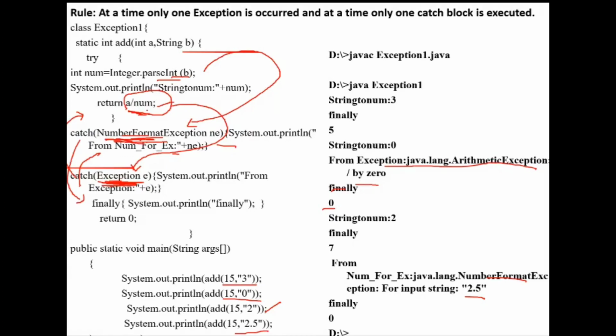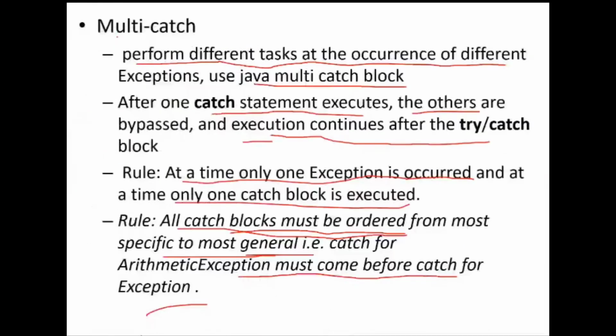So if you want to perform any specific operation for any specific exception, that can be implemented only if you write a separate catch block. If you write a common catch block, we cannot do the specific operation. That's why multi-catch is mentioned: perform different tasks at the occurrence of different exceptions. At that time we need multi-catch.